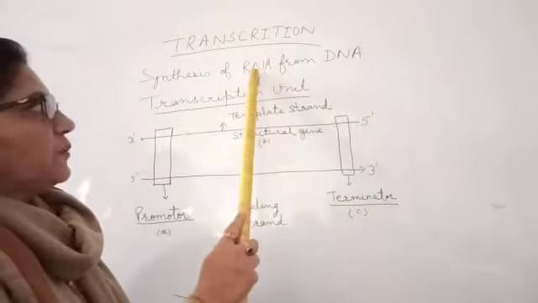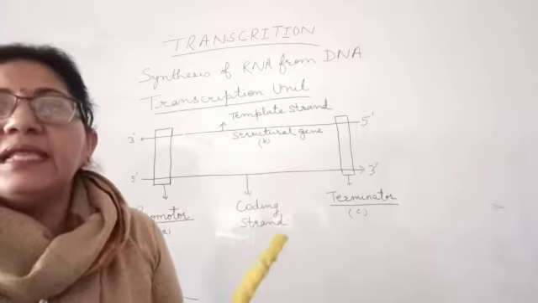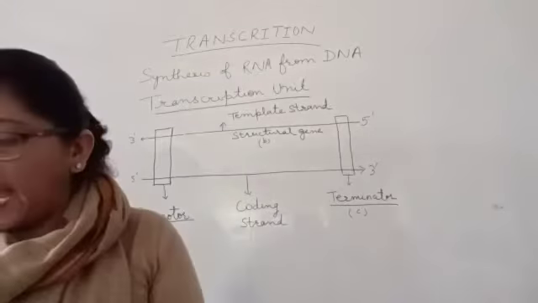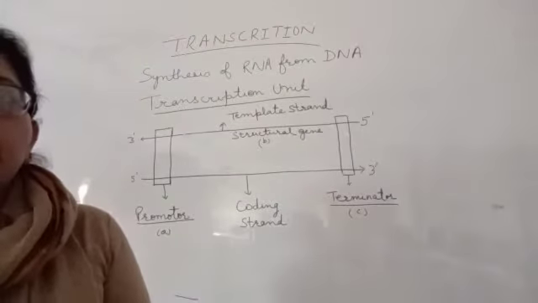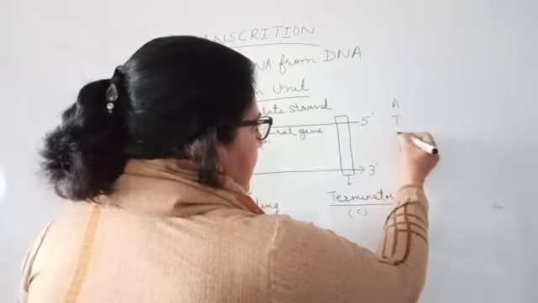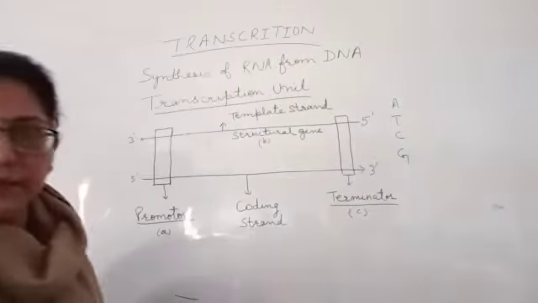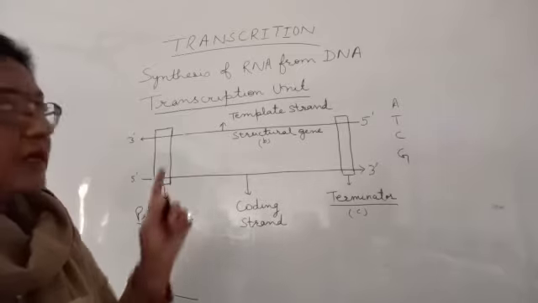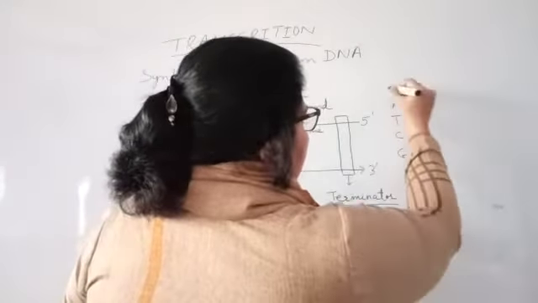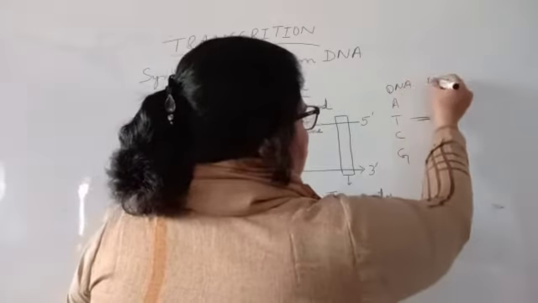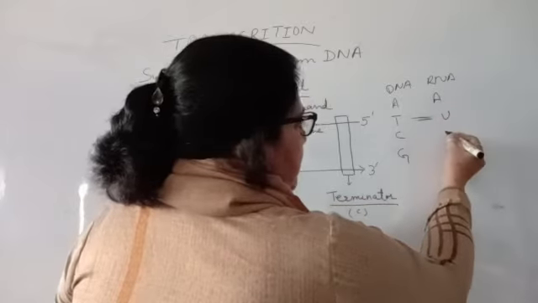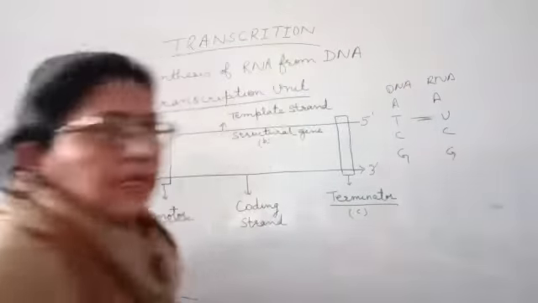What is the difference between RNA and DNA? DNA is double-stranded, RNA is single-stranded, and in DNA we have nitrogen bases, that is adenine, thymine, cytosine and guanine. Whereas in RNA, instead of thymine, we have uracil. So wherever adenine is there, instead of thymine, that is uracil, then C and G.